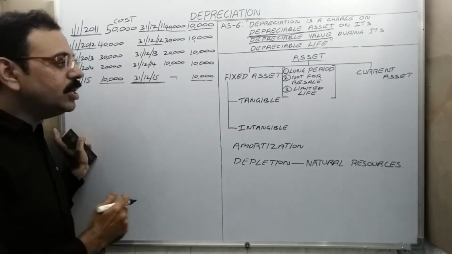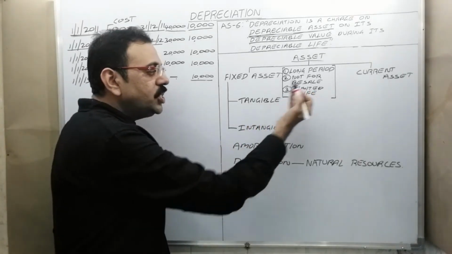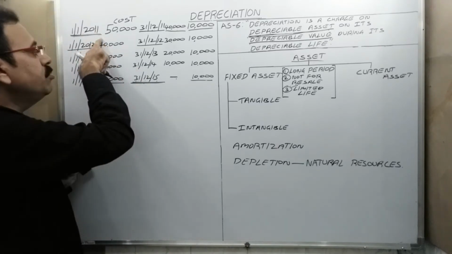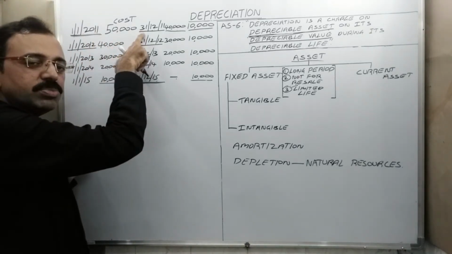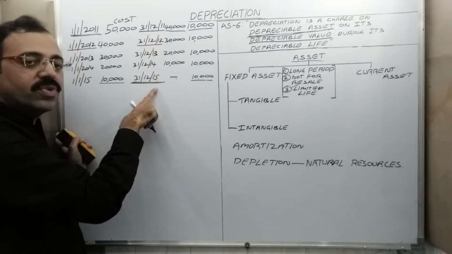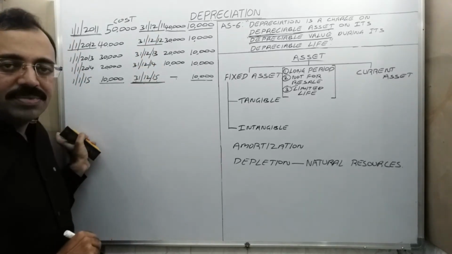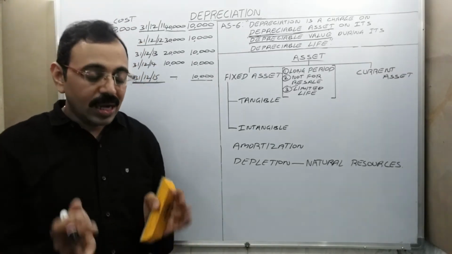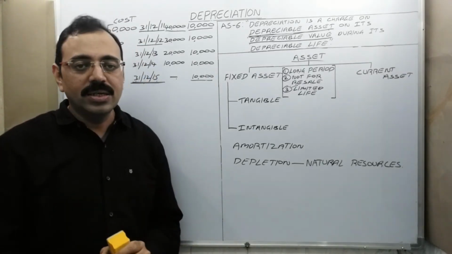Then the third point is that the asset should have a limited life. Take this asset, the machine. Can we use this machine forever? No. After 5 years, we have to replace that asset. So a fixed asset means that its life is always certain.